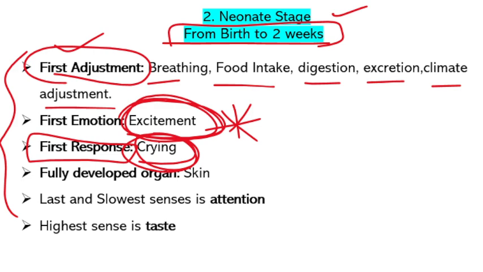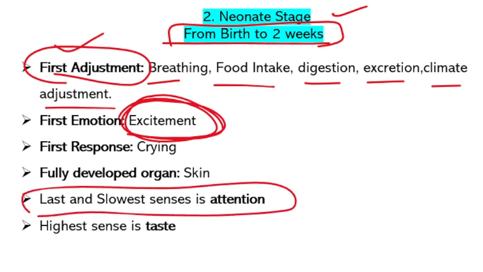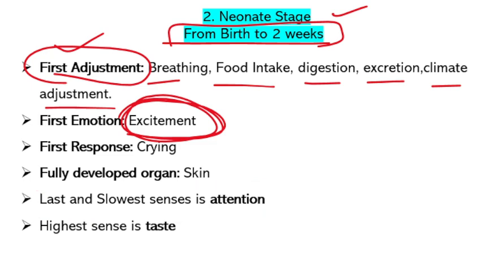Next, the fully developed organ in a child is skin. The last and slowest sense to develop is attention. The highest sense is taste. The taste sensation will occur after the birth of 2 hours.